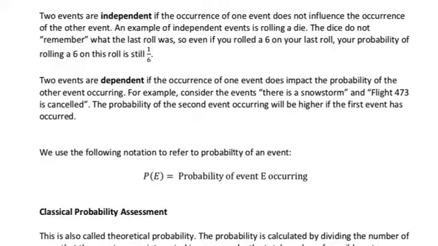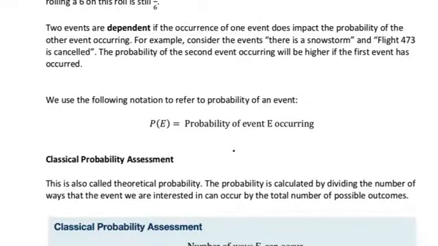Two events are dependent if the occurrence of one event does impact the probability of the other event occurring. So for example, if we have the events, there is a snowstorm and Flight 473 is canceled. The probability of the flight being canceled will be higher if the first event has occurred. So if the event there is a snowstorm occurs, then the probability of the flight being canceled will change. It does not stay the same whether or not there is a snowstorm. A snowstorm means that there is a higher probability that the flight will be canceled.